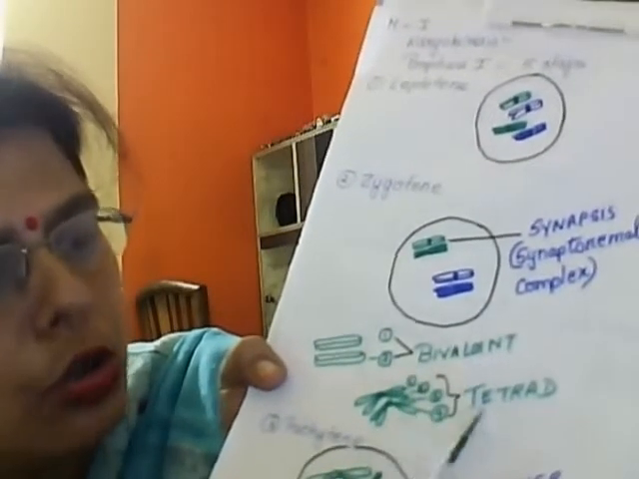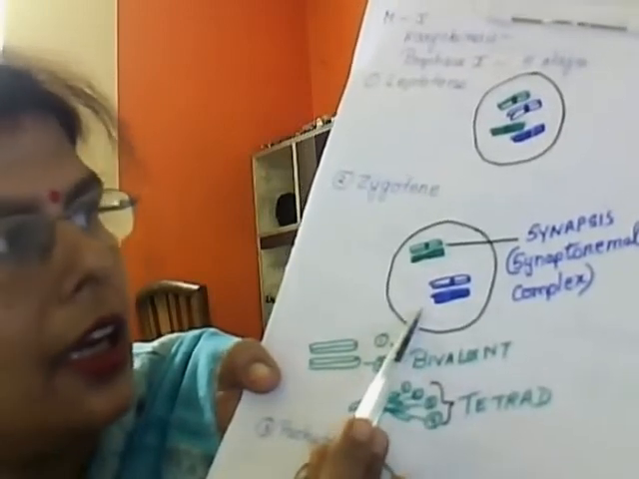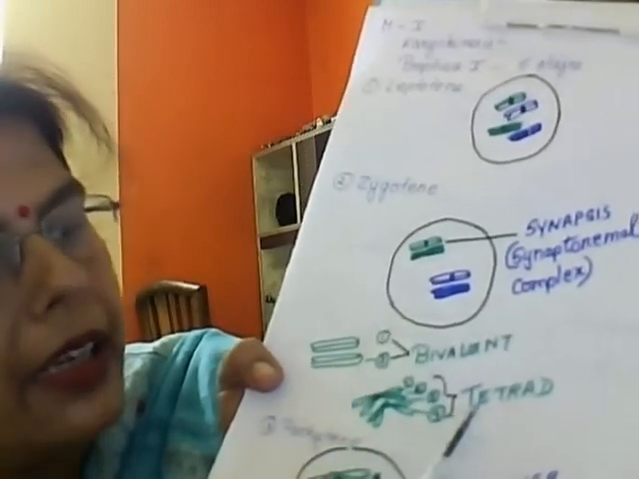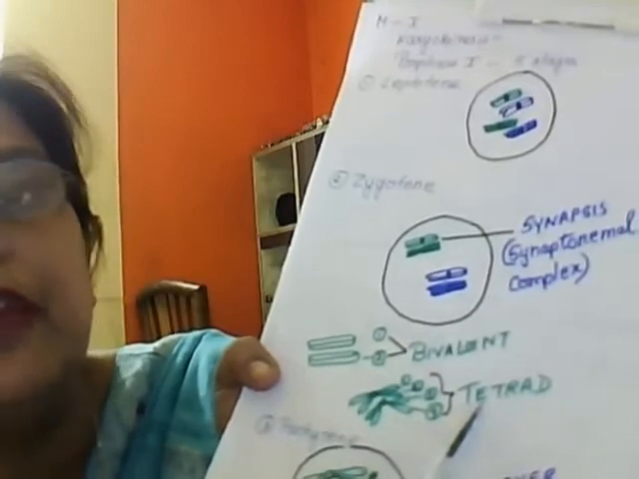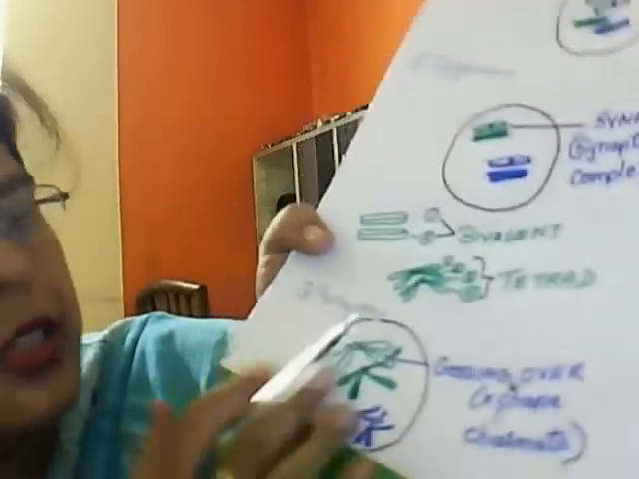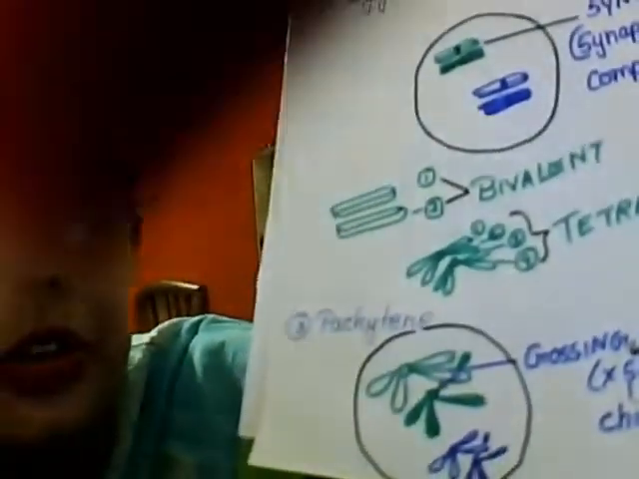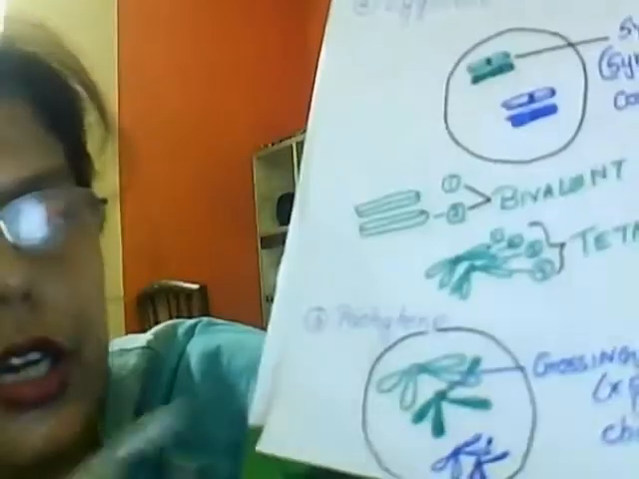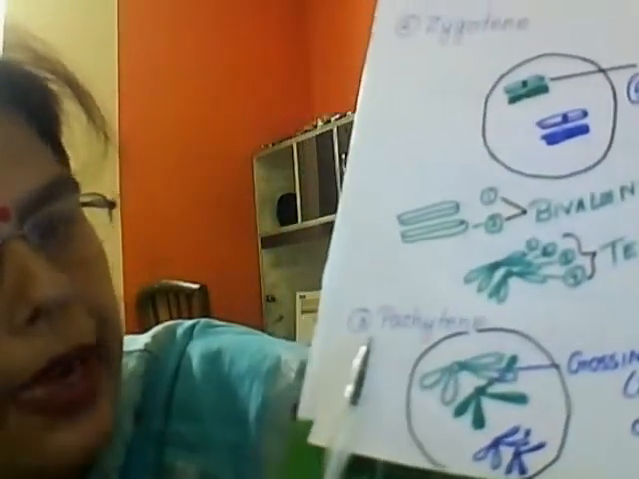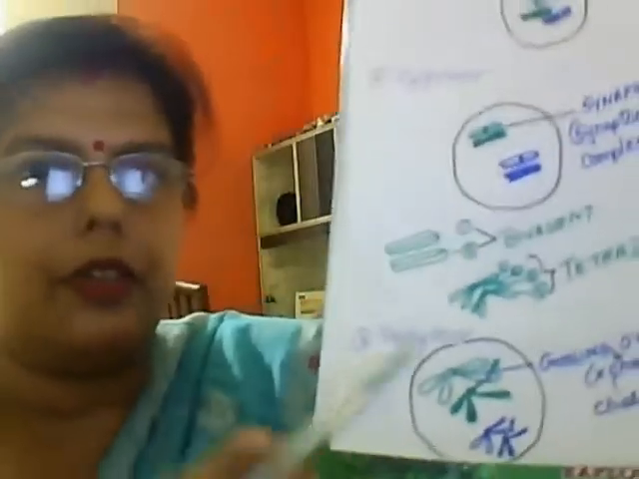Although these 2 terms are given, bivalent is prominent in the zygotene stage, but the tetrad structure is more visible in the 3rd stage. The 3rd stage is the pachytene stage. You just see a little bit.